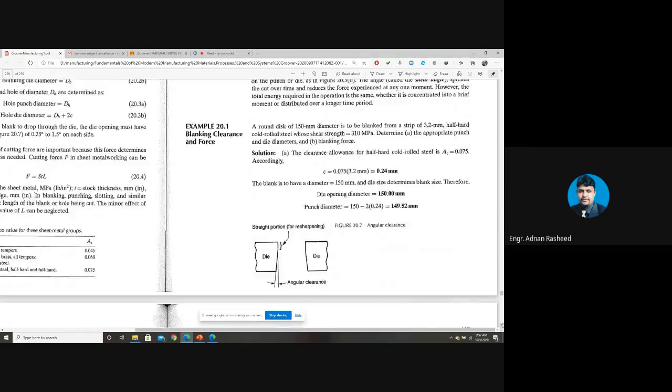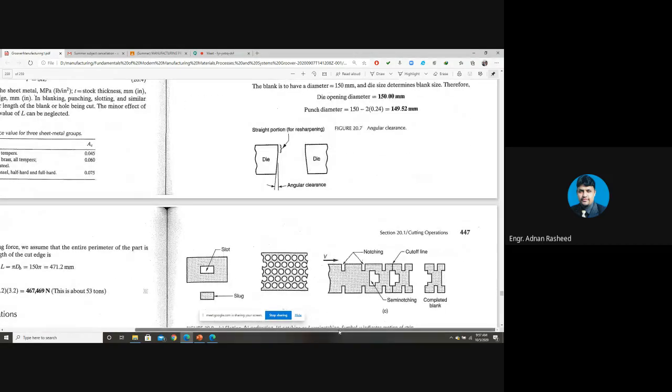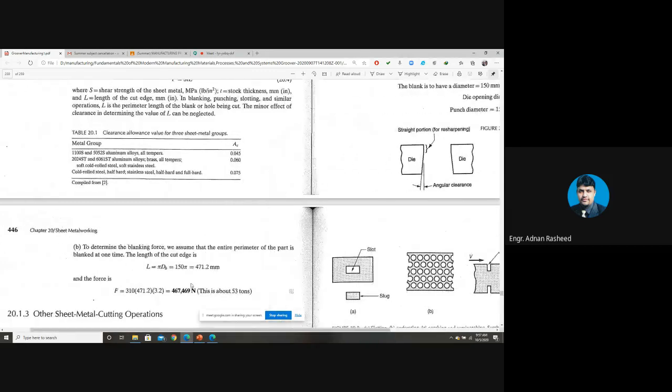So that is the first part. In the second part, to determine the blanking force, we assume the entire perimeter of the part is blanked. So L is equal to pi into dB, which will give you L, 471.2. Put the value of L, thickness and shear strength, and you will get this force in Newtons. Convert it to tons, so a 53 ton press is required for this operation.